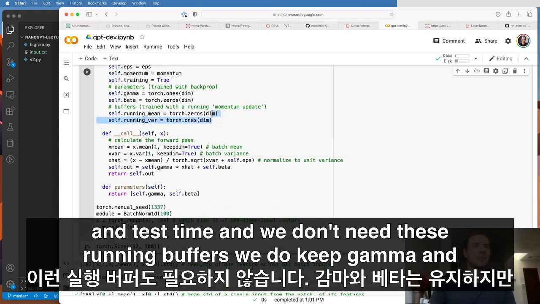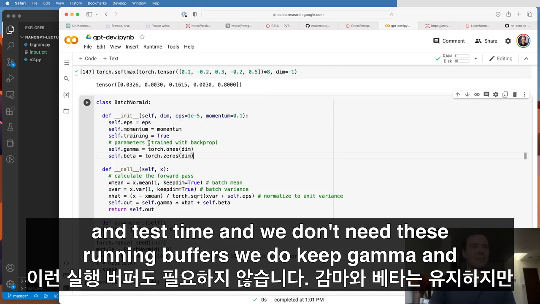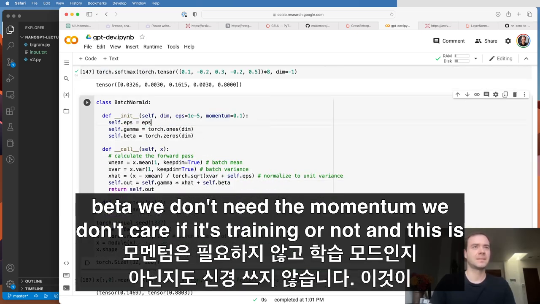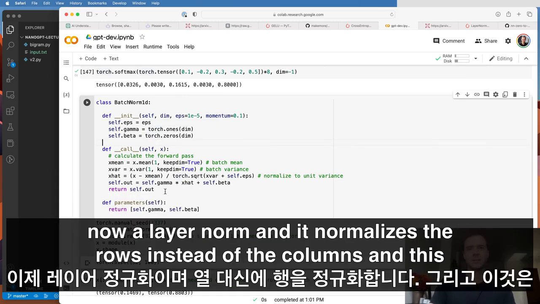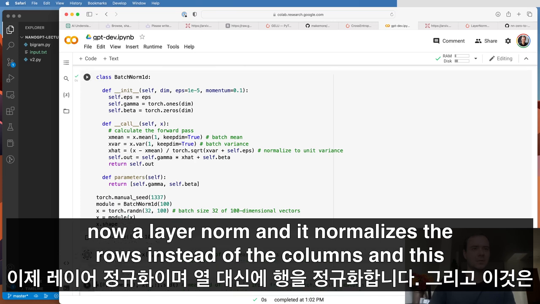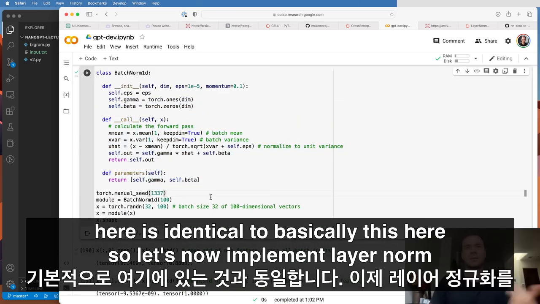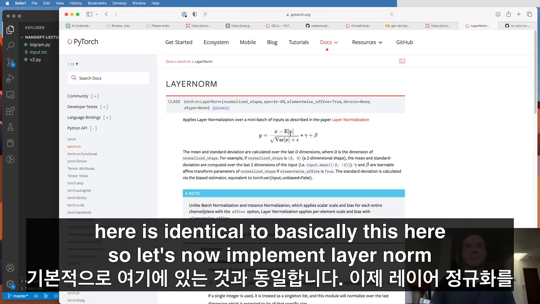And we don't need these running buffers. We do keep gamma and beta. We don't need the momentum. We don't care if it's training or not. And this is now a layer norm. And it normalizes the rows instead of the columns. And this here is identical to basically this here. So let's now implement layer norm in our transformer.